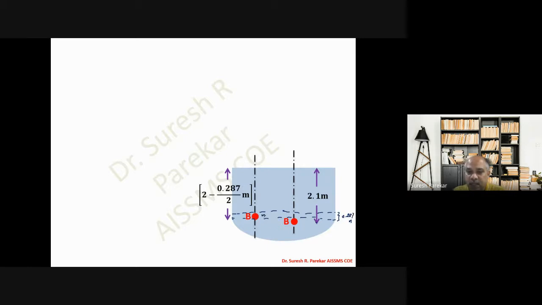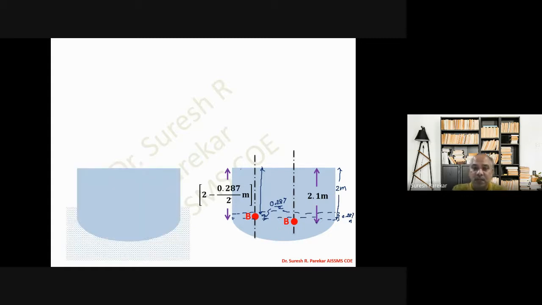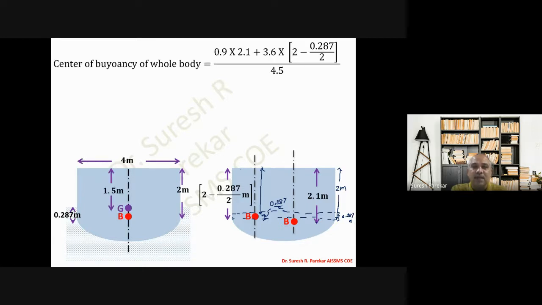So this distance is 0.287 by 2, and therefore from the top we get this distance. The total height till this point is 2 meter, and half of this is deducted, so the buoyancy from the top for this cylinder is 2 minus 0.287 by 2 meter. We have plotted it.